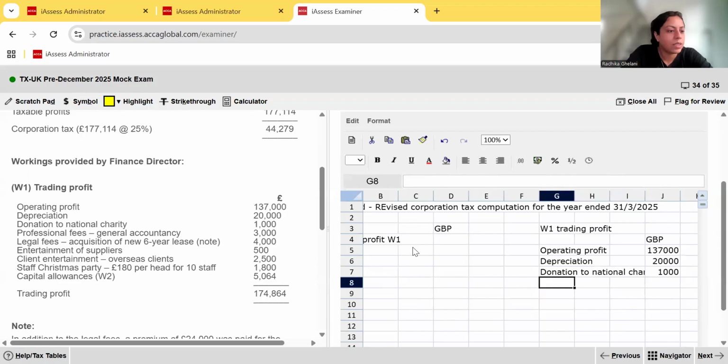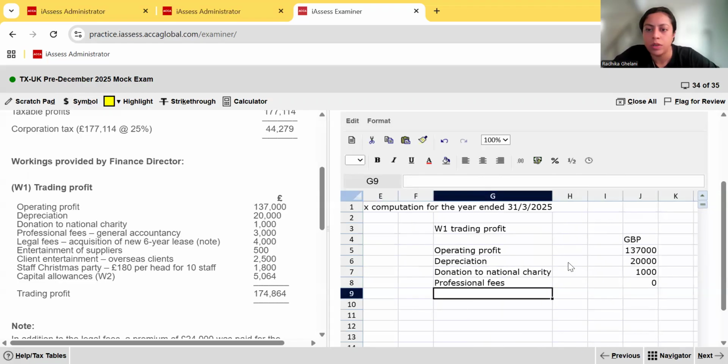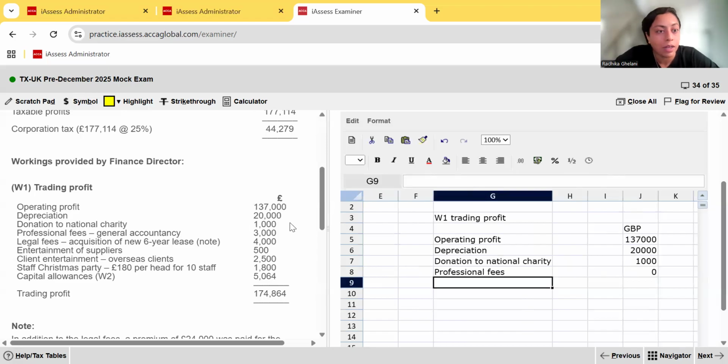Then professional fees. Professional fees for general accountancy are allowed, isn't it? Professional fees are an allowable deduction. So you put there 0. We're not going to have to add that back. This guy has added it back to increase the operating profit, but we're not supposed to, okay? Because it's an allowable deduction. We don't need to increase our operating profit by professional fees.